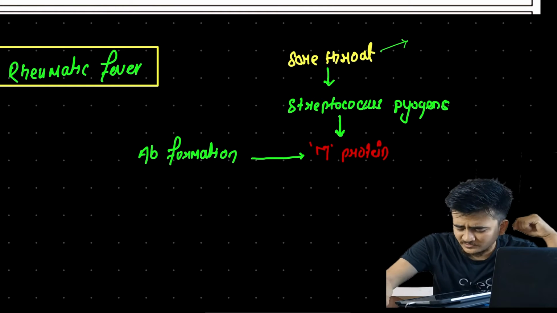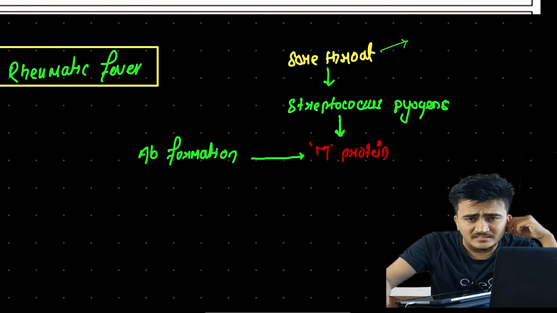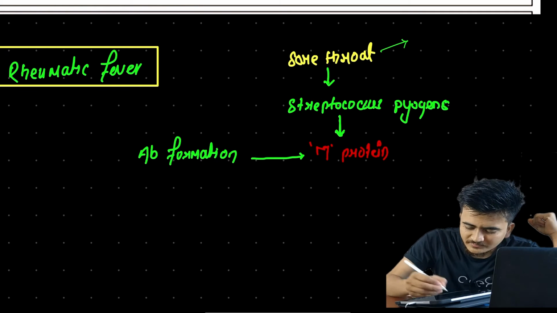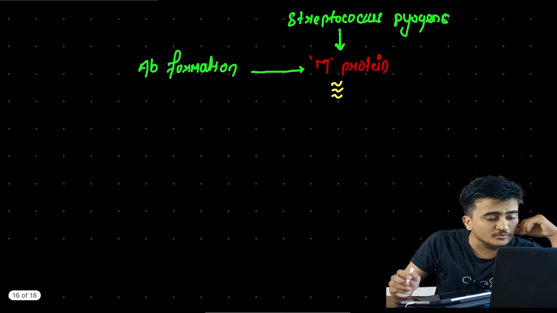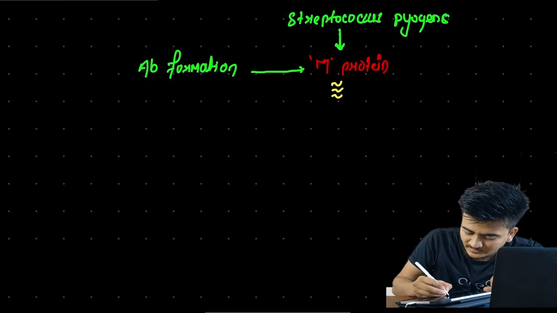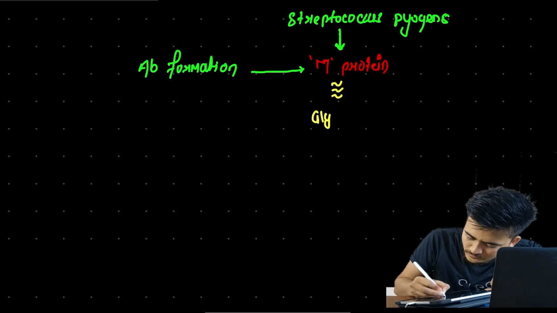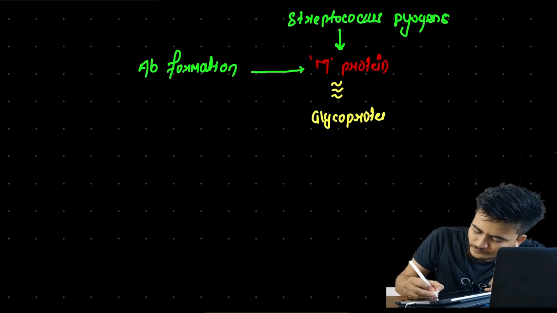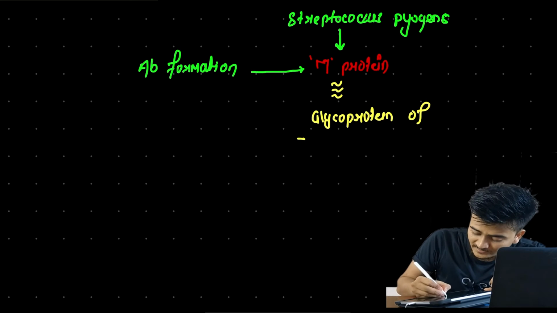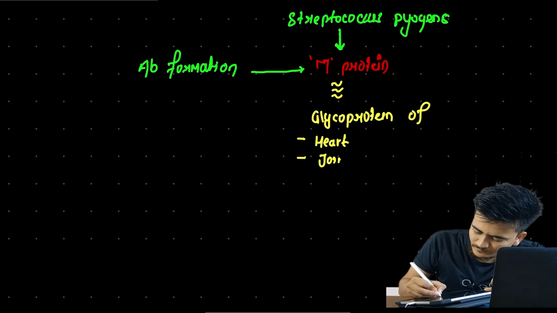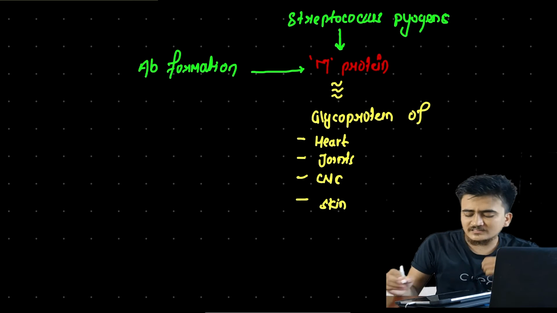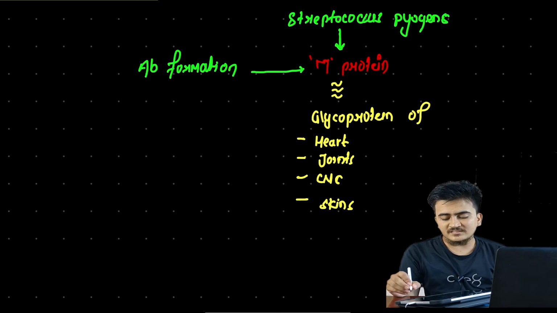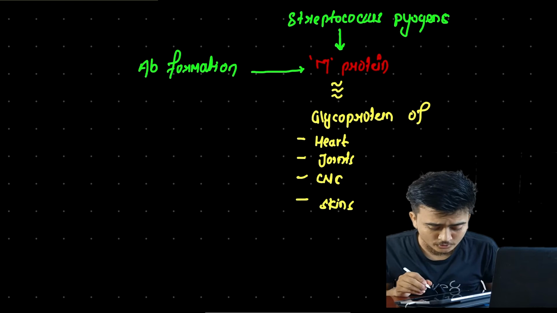Okay, that means this antibody was formed against M protein, but since this M protein is structurally similar to glycoprotein of different organs of our body, especially of the heart, cardiac tissues, similarly of joints, of CNS, similarly of skin, these glycoproteins of heart, joint, CNS and skin are similar to M protein.